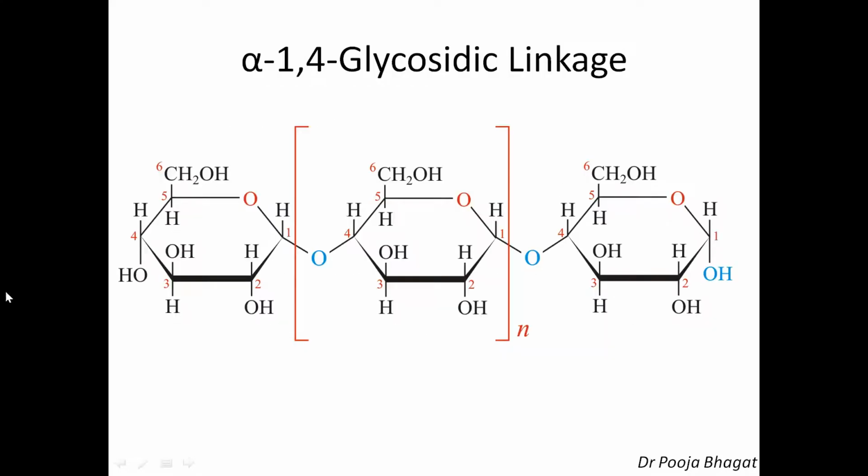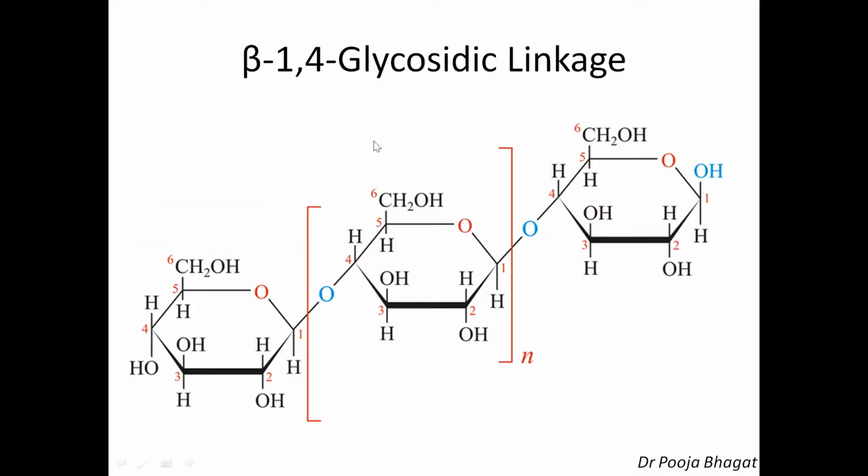Let's see. This is alpha 1,4-glycosidic linkage. The alpha means at C1 the OH group is present below the plane of the ring. So if the OH is here, then it is alpha, and we can see that this oxygen is bonded at C1 carbon from here and C4 carbon. So it is alpha 1,4-glycosidic linkage. So the maltase will hydrolyze it, but emulsin cannot hydrolyze it.